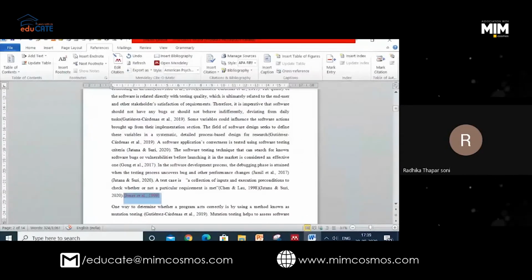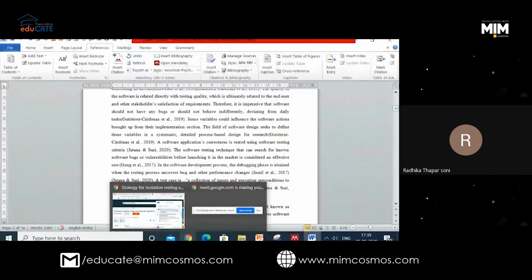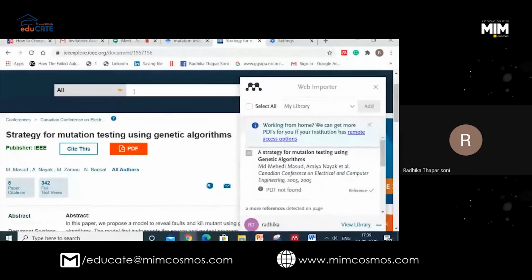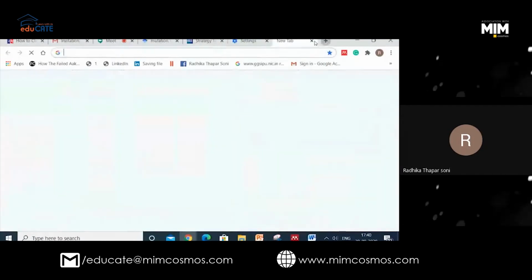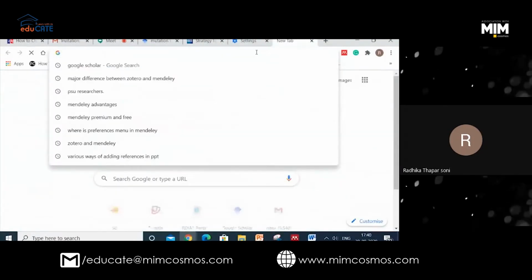Okay, now I think I should repeat the steps. I have another way also of doing this, but right now, first of all, whatever paper you want to see, just go to the internet, either Google Scholar or Google or Sci-Hub or anywhere, and open your paper. I will do one thing, I will go to Sci-Hub also, another way I will show with Sci-Hub.